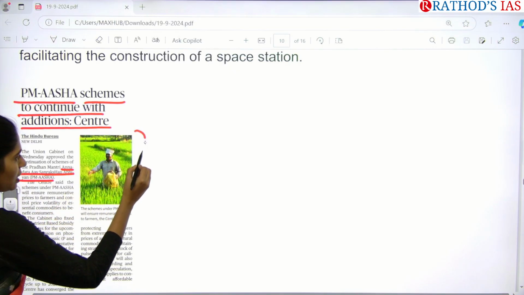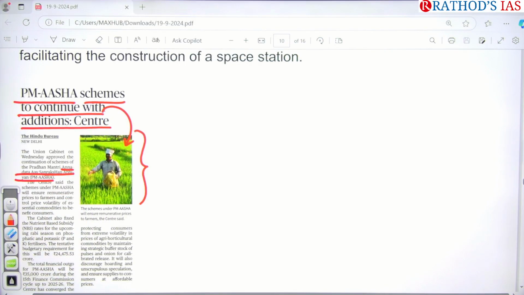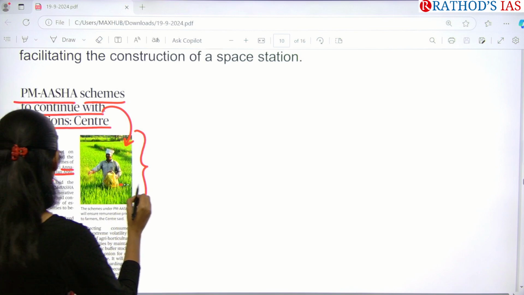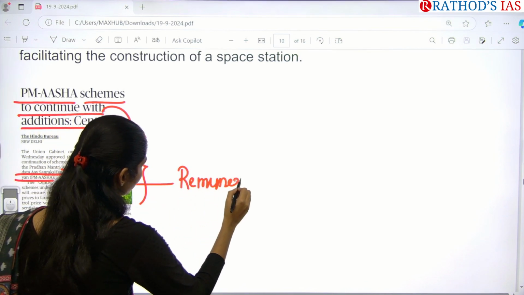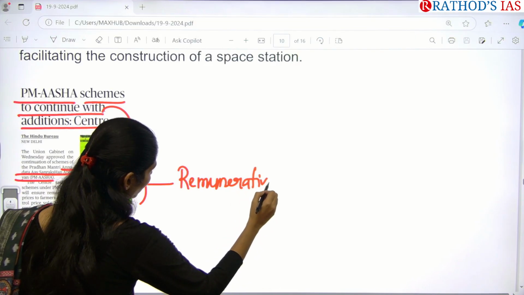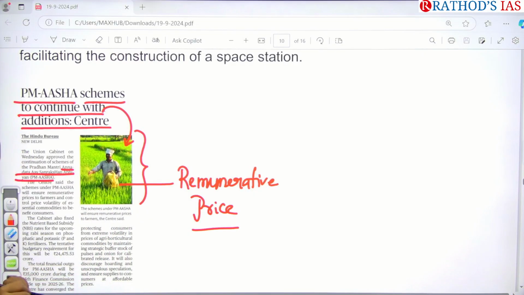If you see this image, you can understand this scheme is related to farmers. This scheme is focusing on providing remunerative price. They are trying to provide a remunerative price for the farmers.